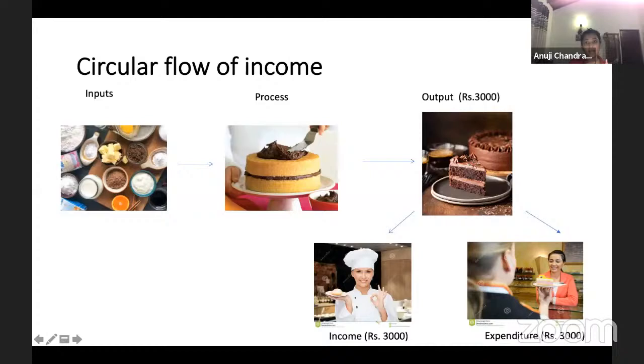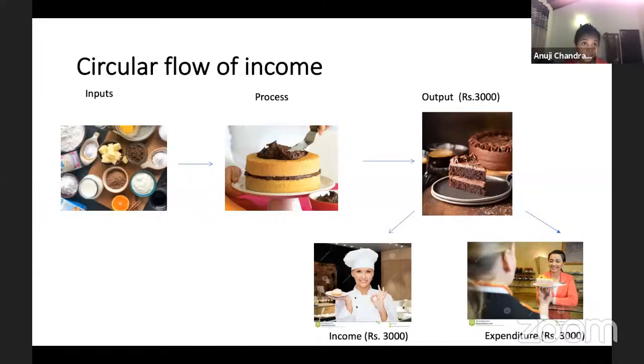Now say I go to a shop and I'm going to buy a cake, okay? Whatever price they're selling at, let's say the cake is 3,000 rupees. So I'm paying this 3,000 to get the cake. So the value of the output is 3,000. Let's say it's Hilton. I got the cake from Hilton. Hilton sold me the cake for 3,000. So the output of Hilton was 3,000, right?